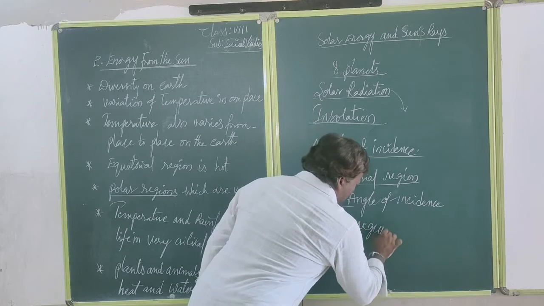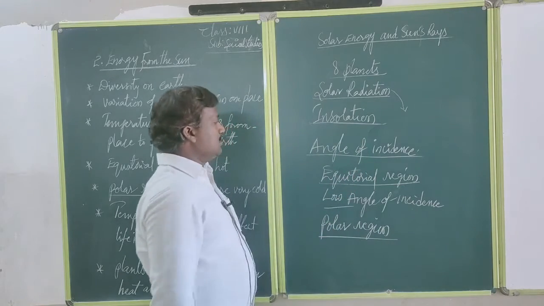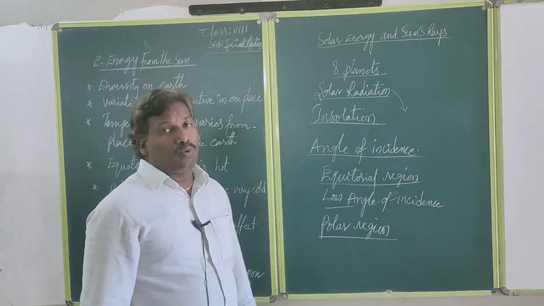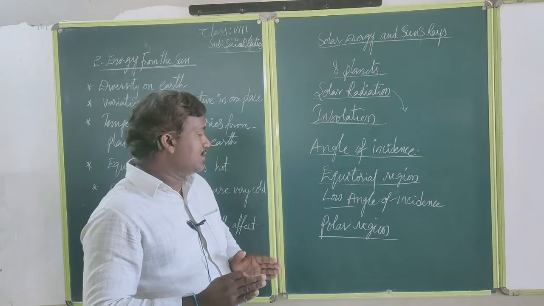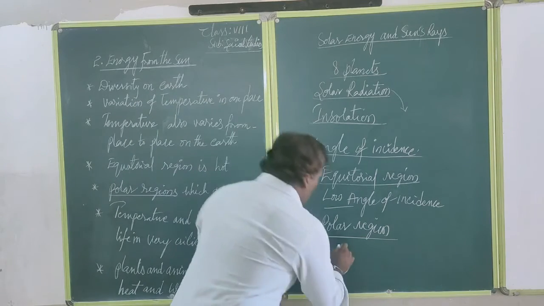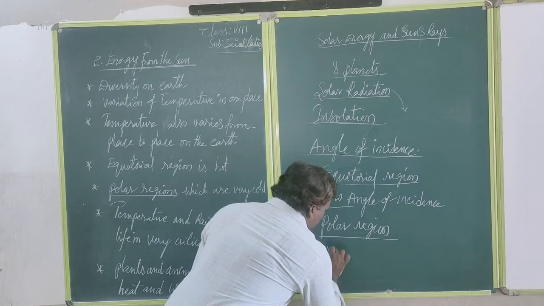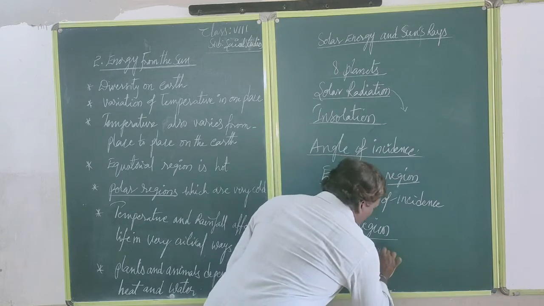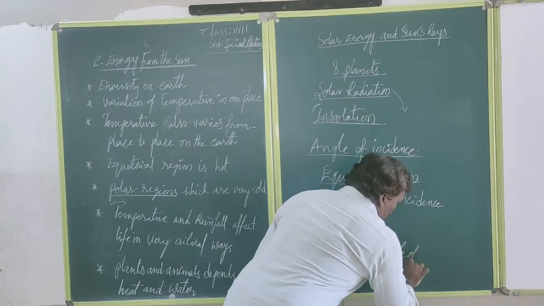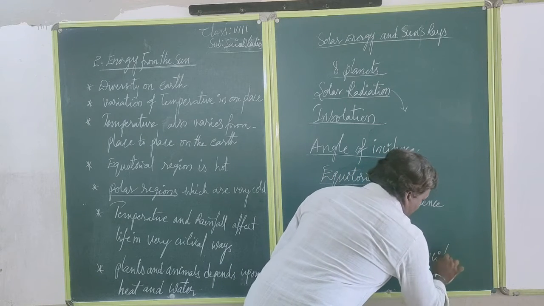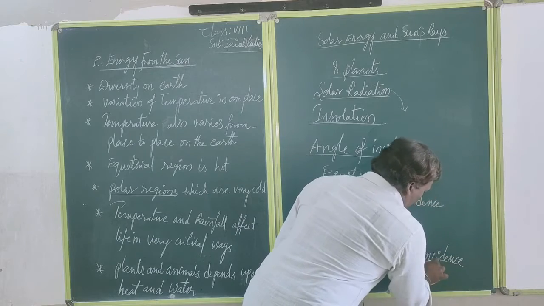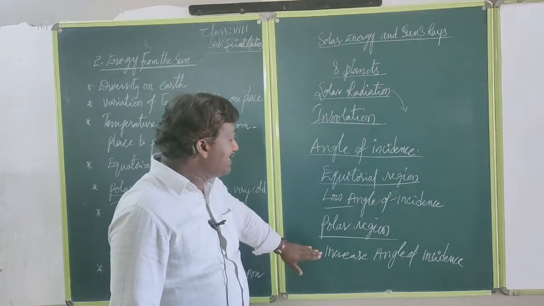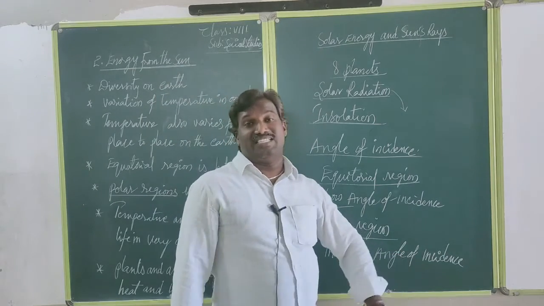Now the polar region. In the polar region, generally we observe that the angle of incidence is more. The slope increases in the polar region. Increased slope means the angle of incidence increases.